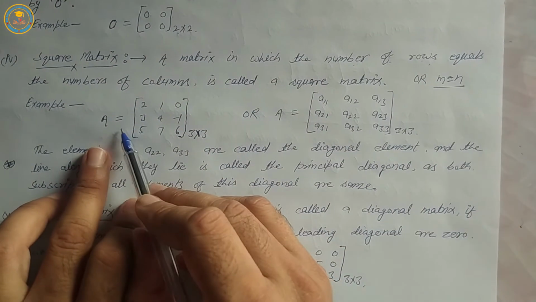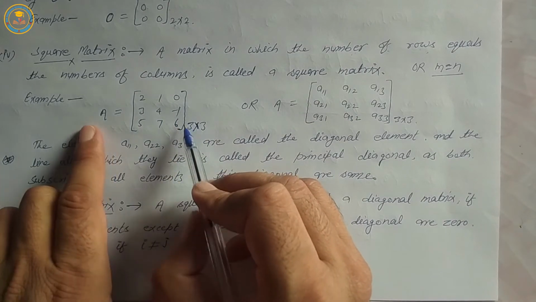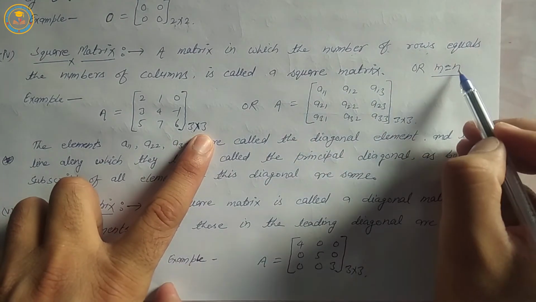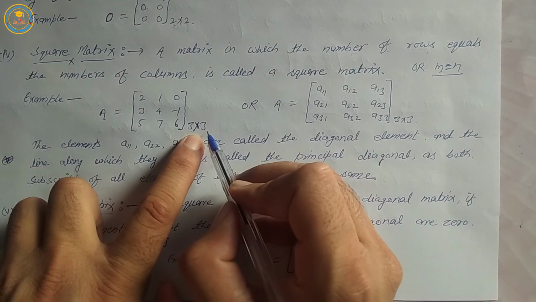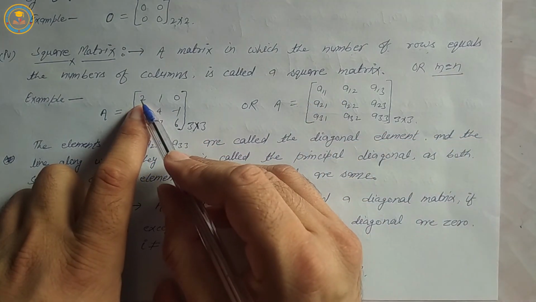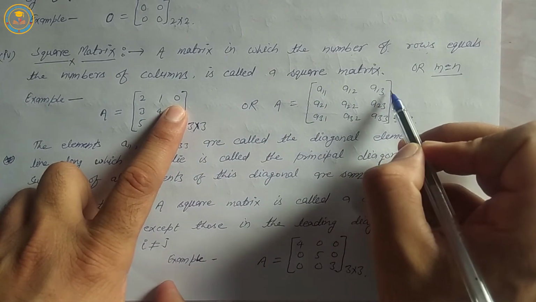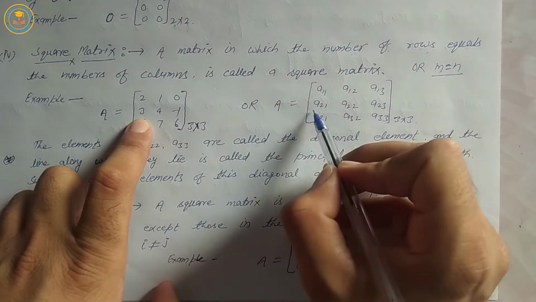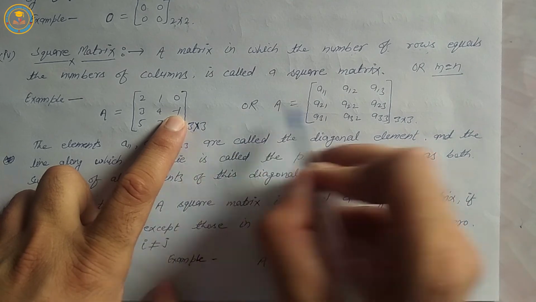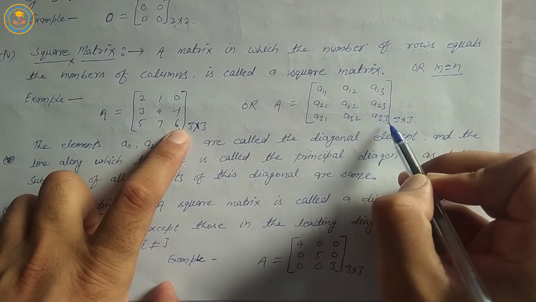For example, A equals 2, 1, 0, 3, 4, minus 1, 4, 7, 6. Order of matrix A is 3 by 3. It means 3 rows, 3 columns. It means 3 is equal to 3. Or A is equal to [aij]. Position of element 2 is a11. Position of element 1 is a12. Position of element 0 is a13. Position of element 3 is a21. Position of element 4 is a22. Position of element minus 1 is a23. Similarly, position of element 6 is a33.